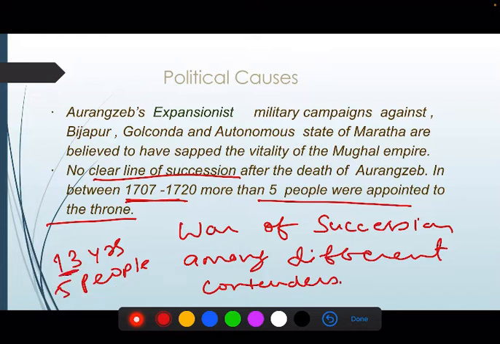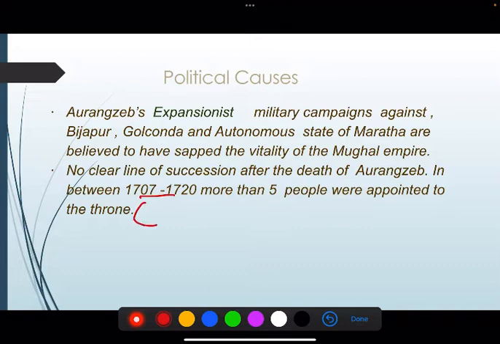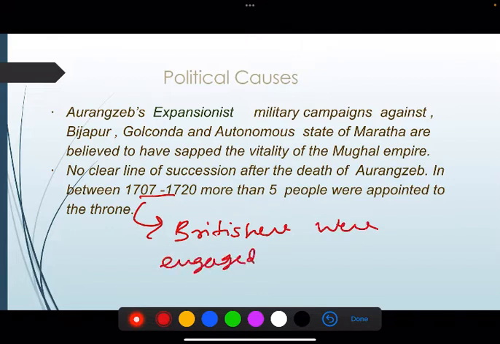In the present day, one government has to serve its tenure for 5 years so that all the policies can be implemented properly. Here, in 13 years, 5 people were appointed. So how will stability be there? And this was the time when the British were engaged in consolidating their power.